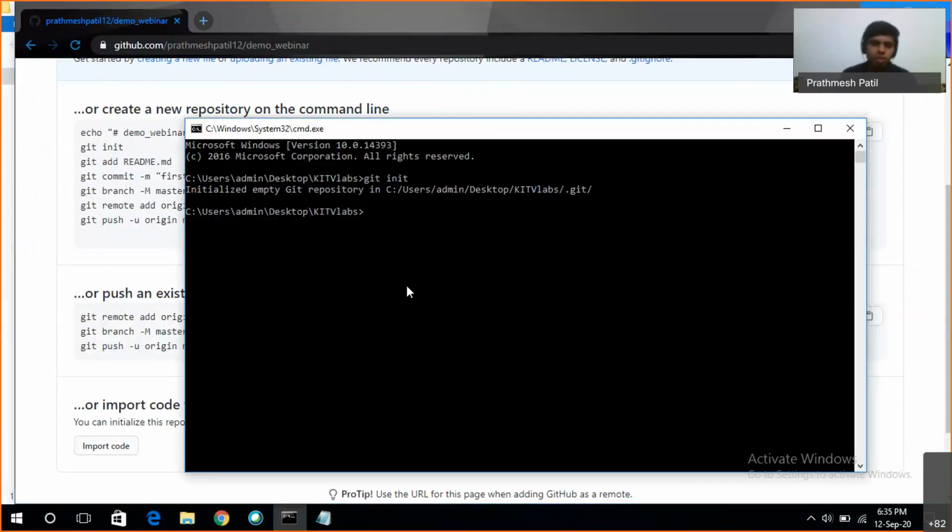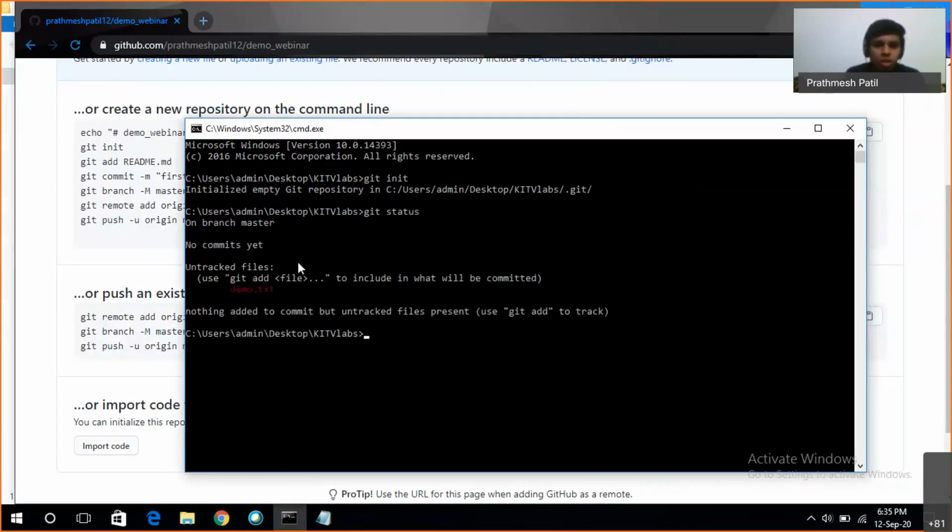We also have one command, git status. It tells whether you have updated some files, created new files, or deleted some files. Let's try that. I type git status. It says that we have not made any commits yet, and it also tells that we have some untracked files.